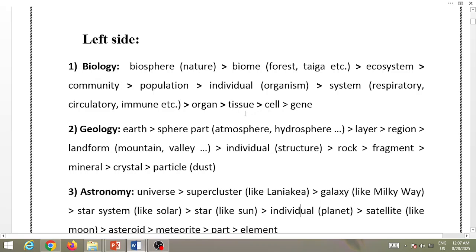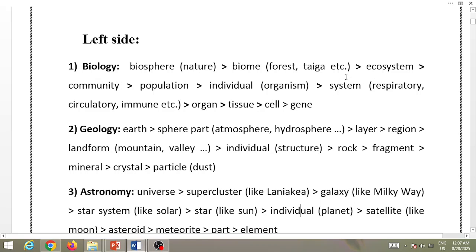An organ is bigger than a tissue. In other words, an organ is a gathering of different types of tissue, perhaps. And a system is bigger than an organ, for example, respiratory system, immune system. These are a gathering of organs, different organs functioning together.